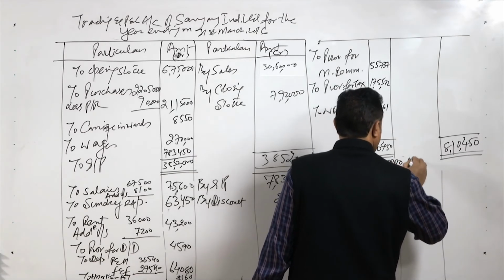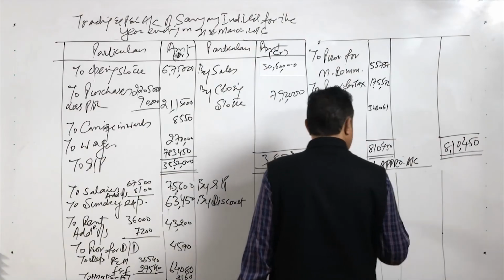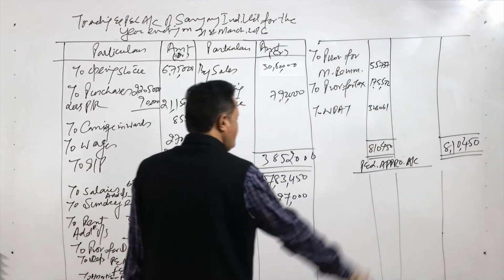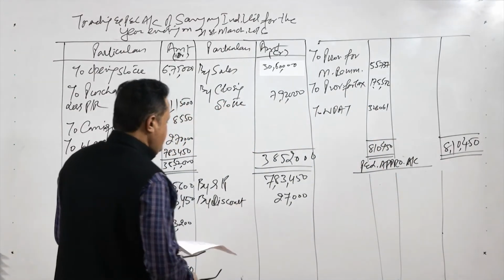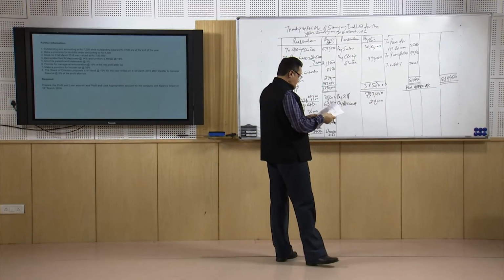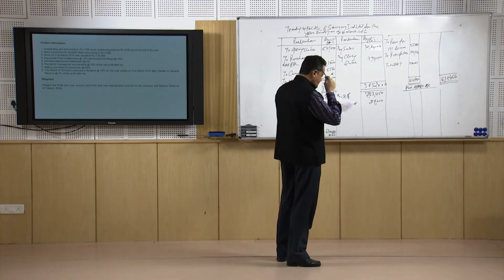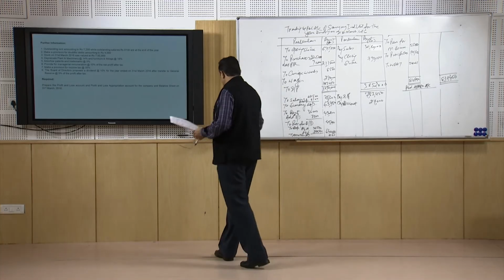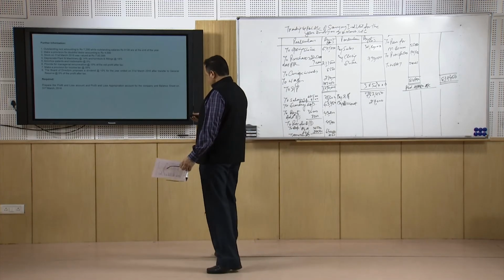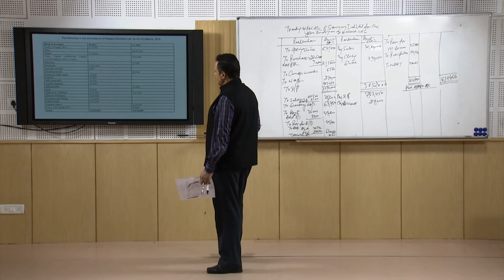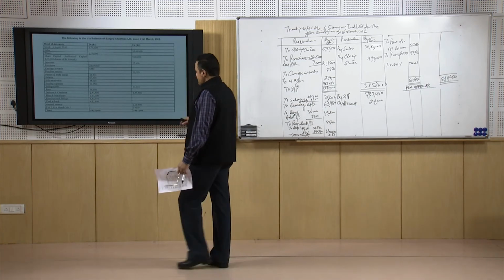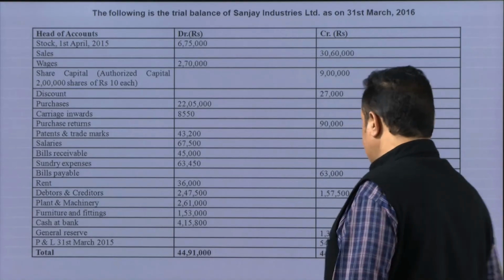Profit and loss appropriation account, and here again the same thing is continuing, same columns, everything in the same form. When we continue with this, first of all we look at whether there is any opening balance of the profit which is not yet transferred to the balance sheet. If it is there, first we will have to adjust that. So, profit and loss account 31st March 2015, the balance is this.